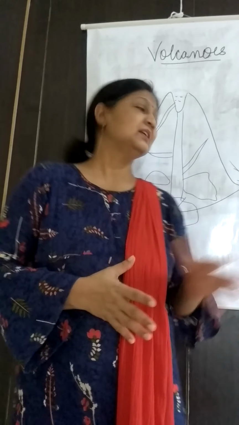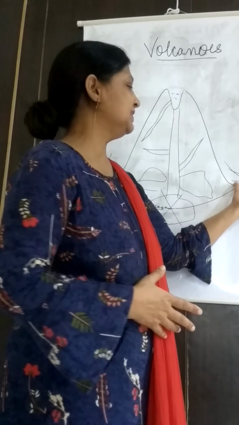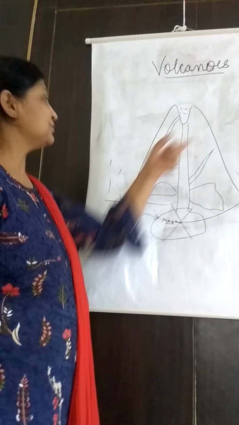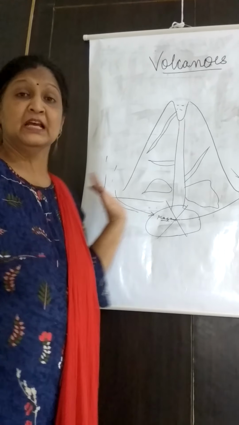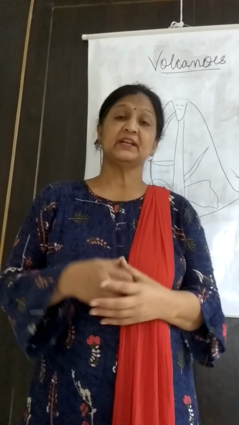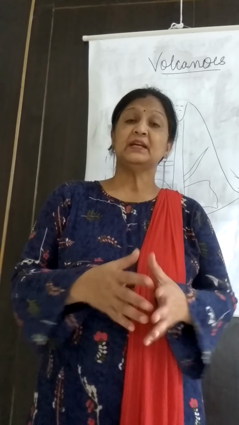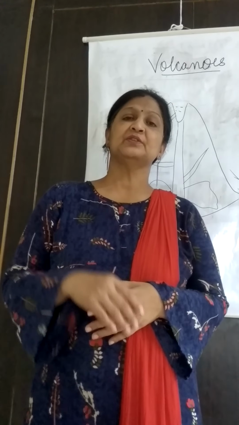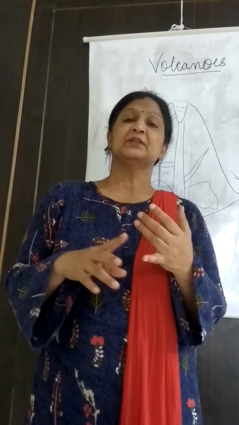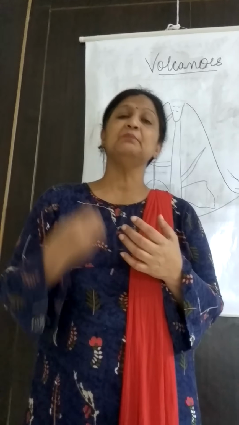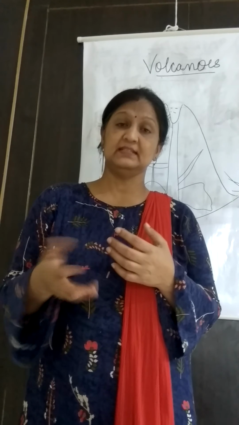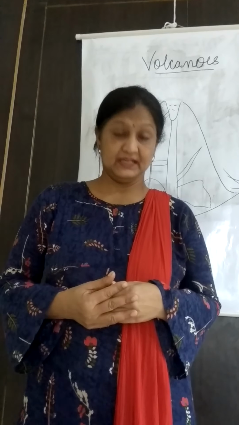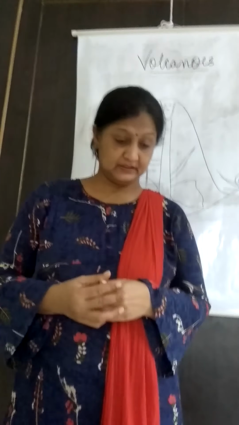Now, destructive effects. You all know, wherever the volcanic eruption was, wherever the lava was, mostly the residential surroundings of this region are affected. Nobody wants to reside in this region because of the continuous lava flow. It destroys everything wherever the volcanic eruption was there. It gives many harmful effects. It destroys all the flora and fauna of the region, destroys several forests, gives birth to several fires, and emits so many smokes, harmful gases and ashes. These are all the destructive effects of the volcanic eruption.